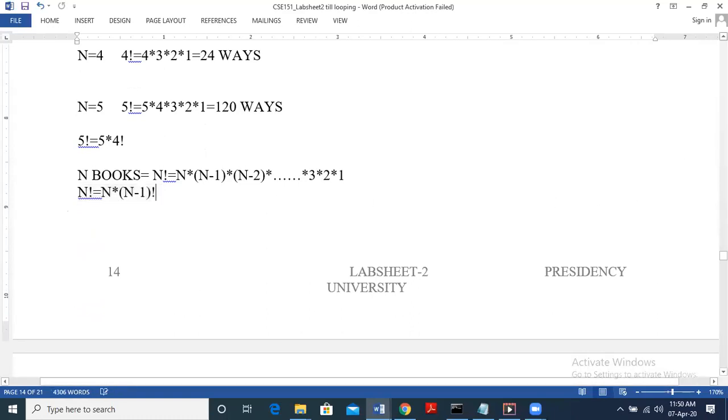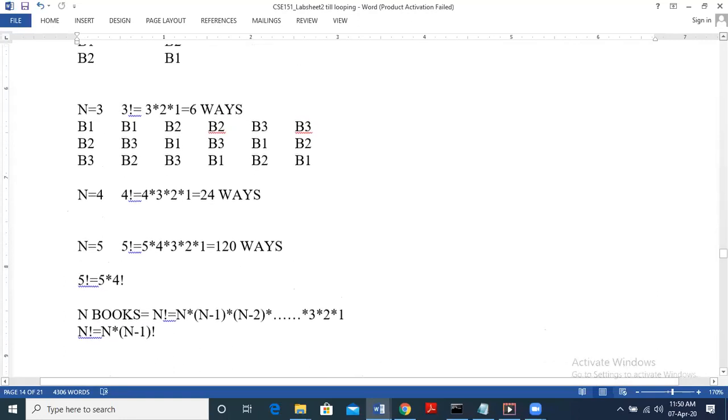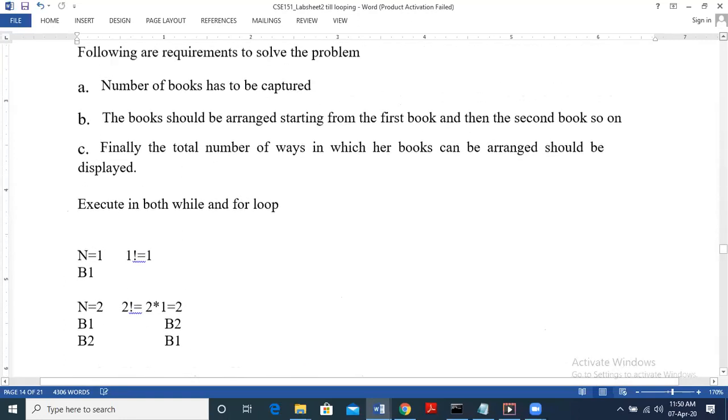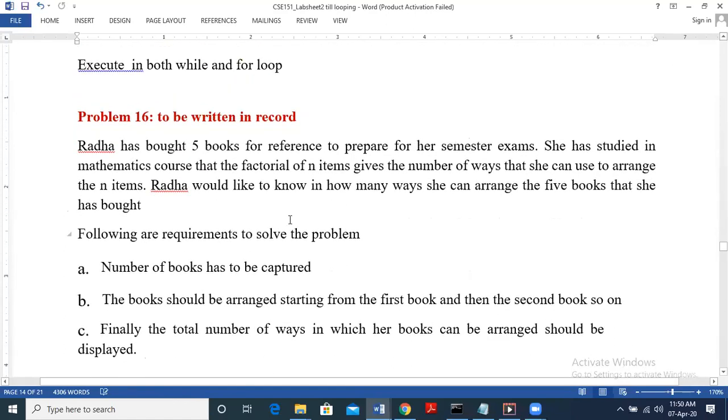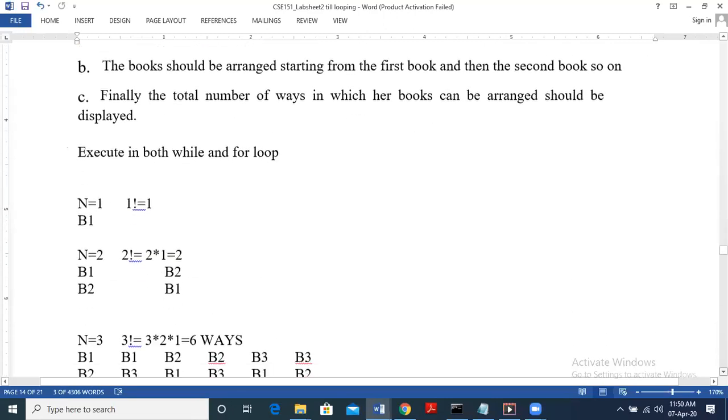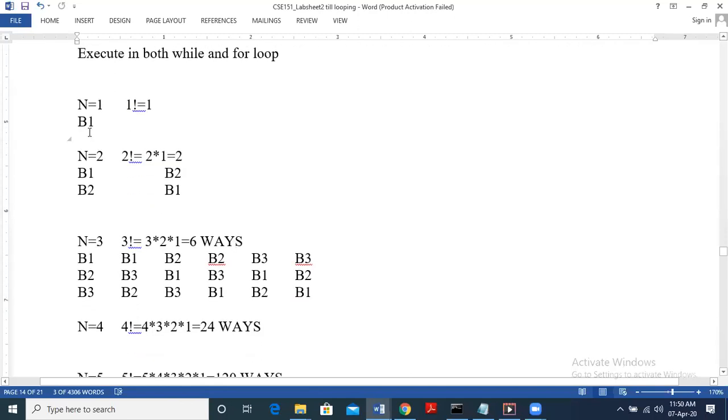I've explained now why it is necessary to take a factorial for finding factorial. Why is it necessary? We want to find how many ways to arrange. So I hope the condition is clear. If we have one book, we just keep that book as it is, so that is only one way. If we have 2 books, book 1 on top is one way, book 2 on top is another way.